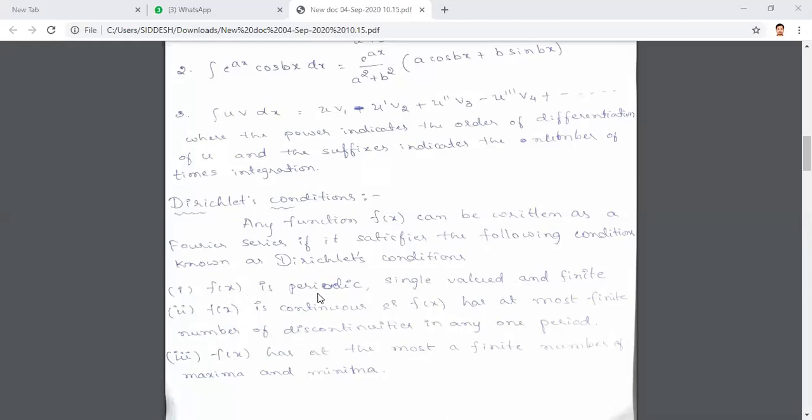Here the first condition is, if you want to express any function in terms of Fourier series, there are a few conditions derived from Dirichlet. First one is it should be periodic, single valued and finite. We are already familiar with periodic. Finite means it should have a finite value. One more thing, it should be single valued. What does this mean? Give an example which takes more than one value.